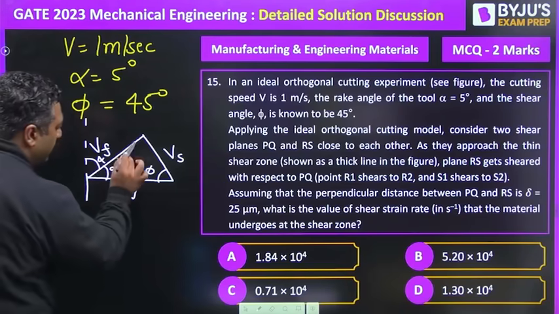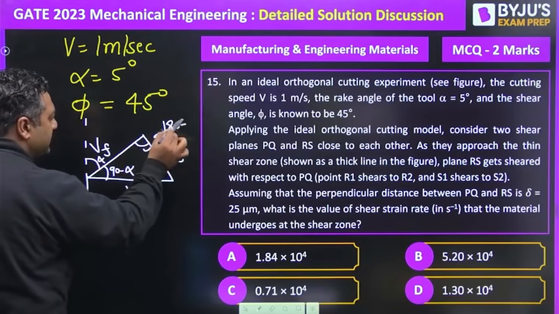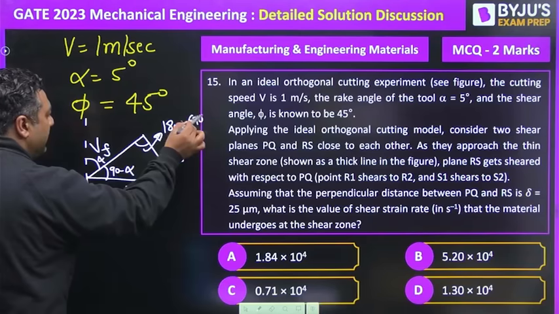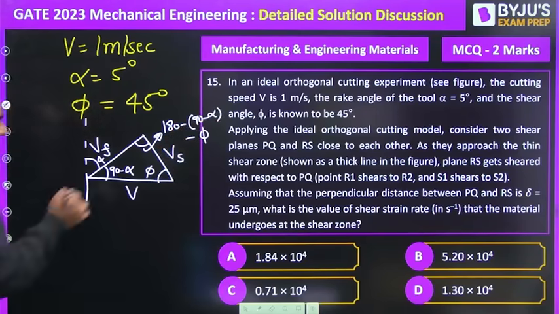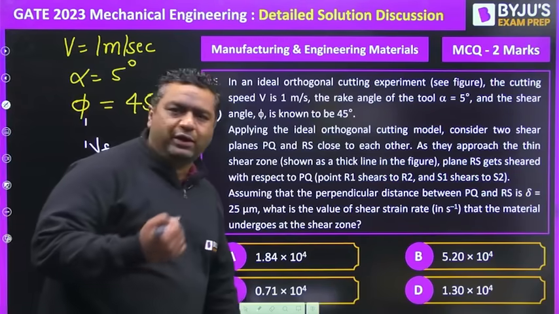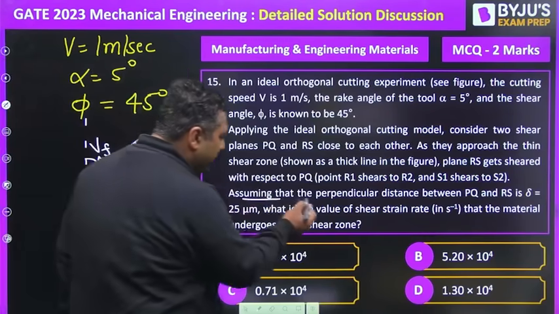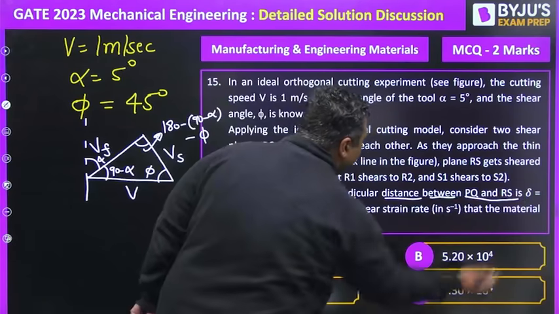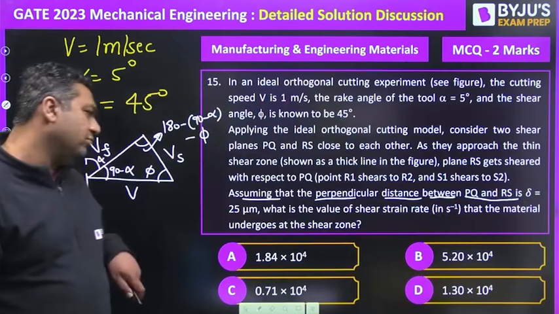So what will be this? This is going to be 180 minus (90 minus alpha) minus phi. So you know this is a triangle. We can use the velocity triangle now, because the question says to assume that the perpendicular distance between PQ and RS is delta, which is the thickness of the deformation zone, 25 microns.